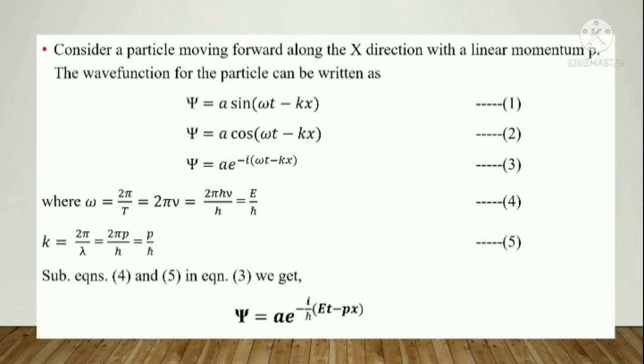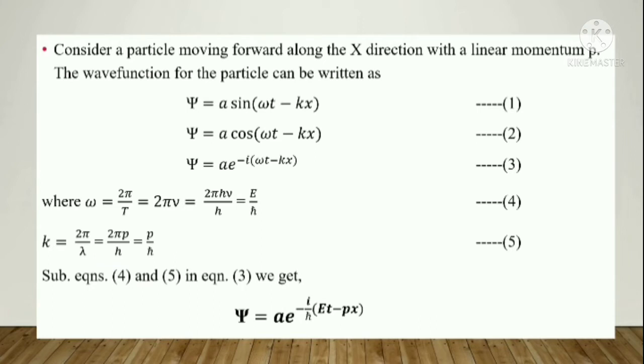Similarly, k is 2 pi by lambda, or instead of lambda I can write the de Broglie wavelength equation, that is h by p. Since p is in the denominator, we can take it to the top. That is 2 pi p by h, or it is p by h cut. That is equation number 5. I hope it's clear. Now let's substitute the values of equations 4 and 5, that is the value of omega and k, in our equation 3.